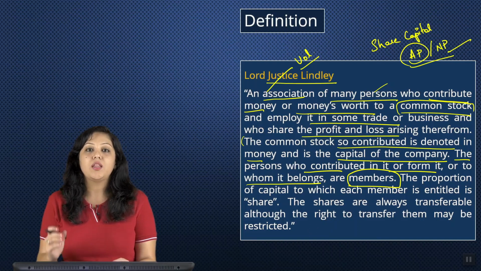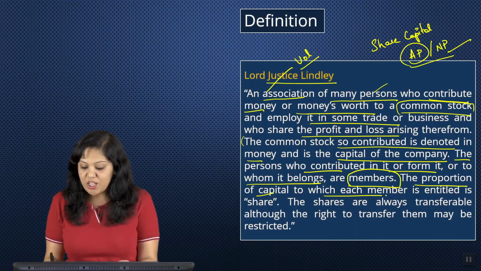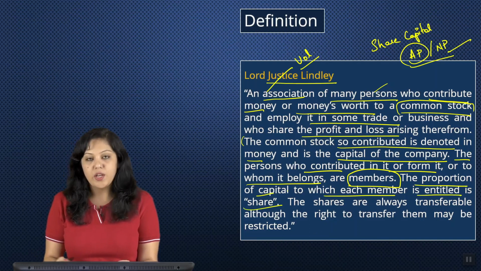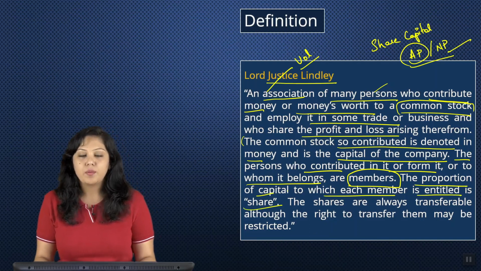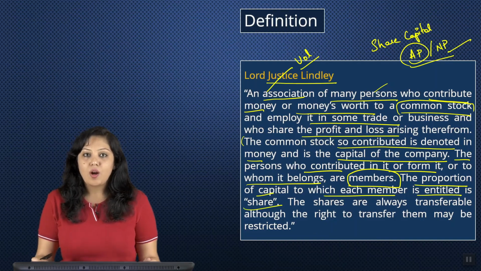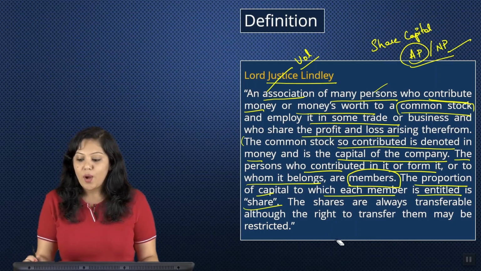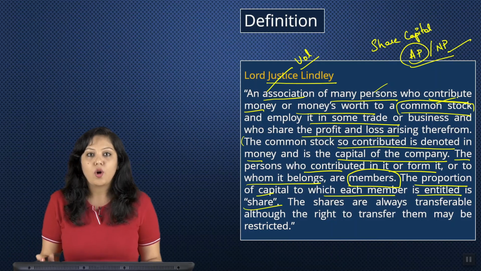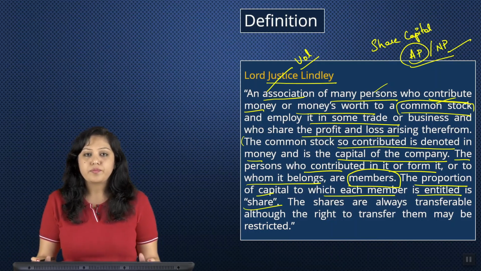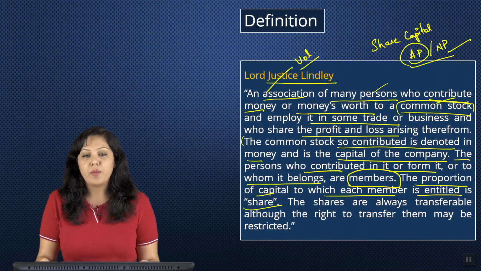So, who are members? Members are basically the owners of the company. The proportion of capital to which each member is entitled is called a share. Now, what is a share? A share is basically a portion, right? Now, share according to Companies Act means a share in the share capital of the company. What does that mean? Now, I have used one term, common stock, or it is called capital, right? Now, capital is a larger term. That is a common pool of all the investments made by different members.